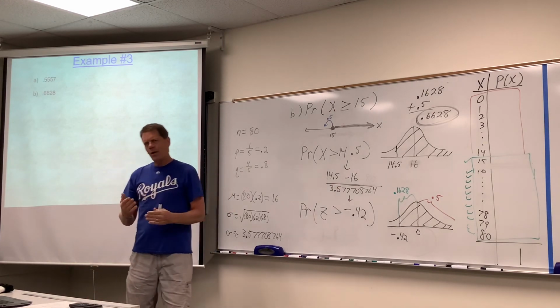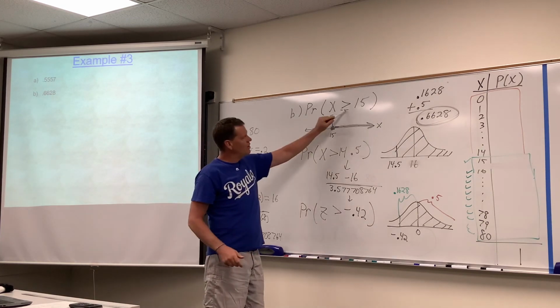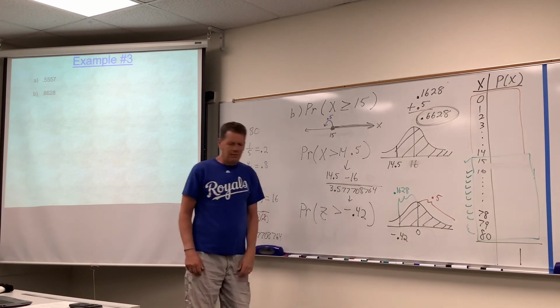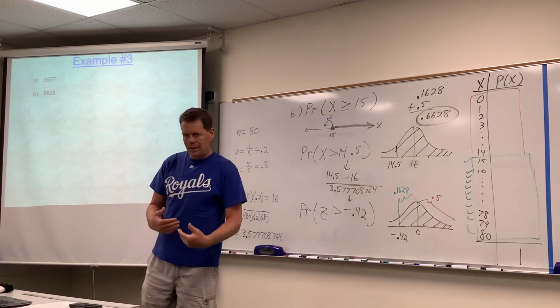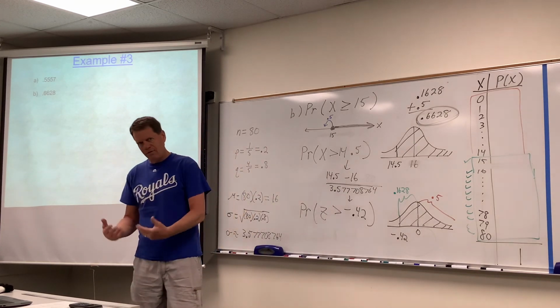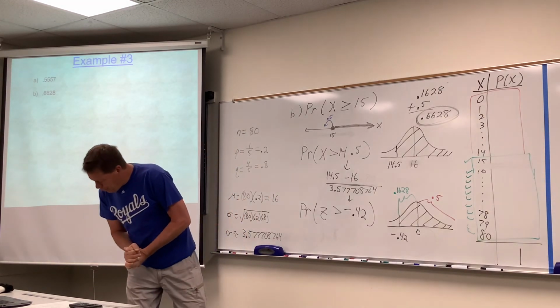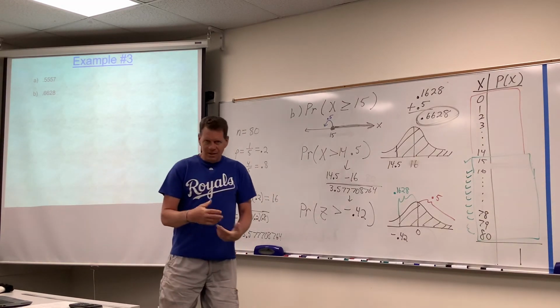So to me, those two questions went together because, again, of just that little change in wording. So pay attention very carefully. If it says more than 15, you're not including 15. If it says at least 15, you are. So that's examples 3, part A and B, and let's continue practicing.